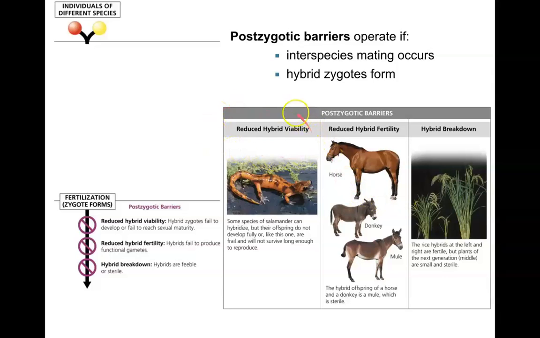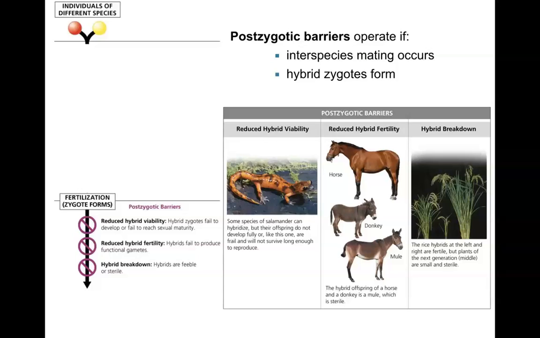This is a nice fancy way of telling you guys that that offspring just won't be a successful adult. They're usually quite frail. The salamander is showing you that hybrid of two different species of salamander coming together. They don't develop fully. They're frail. They likely will not survive into sexual maturation and make offspring of their own. So they're usually going to die at quite an early age. This is called reduced hybrid viability. They will not reproduce since they don't reach sexual maturation.